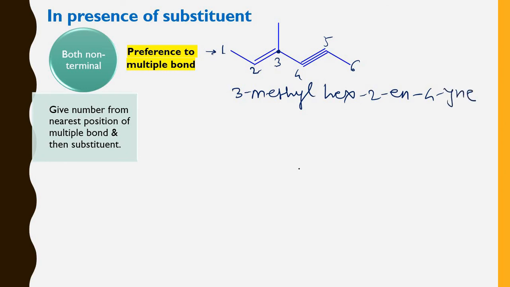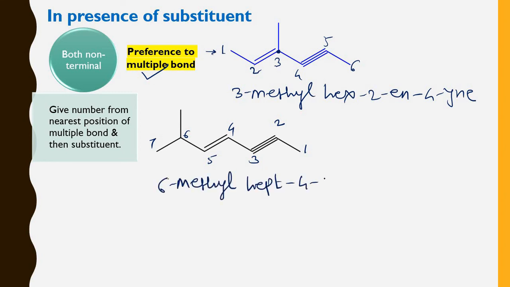We'll see the next example. So here, as you have to give the priority to the multiple bonds, as you number from the right-hand side, this is 1, 2, 3, 4, 5, 6 and 7. Therefore the name of this compound is 6-methylhept-4-en-2-yne.